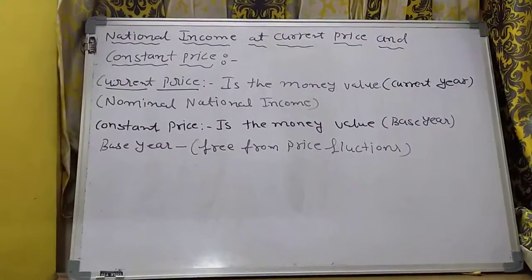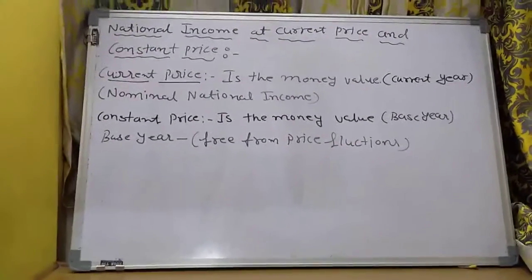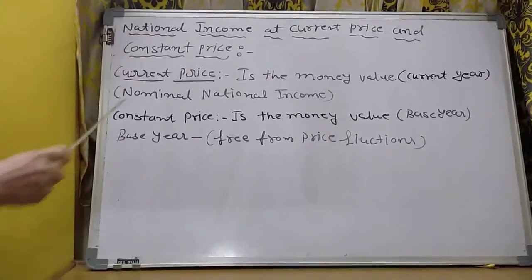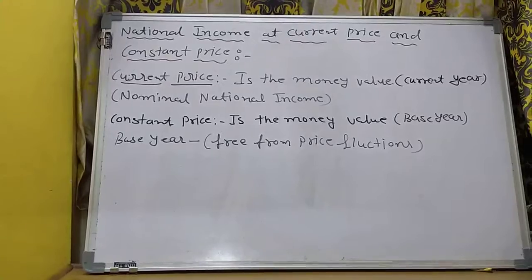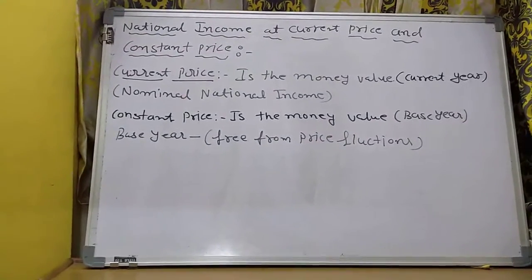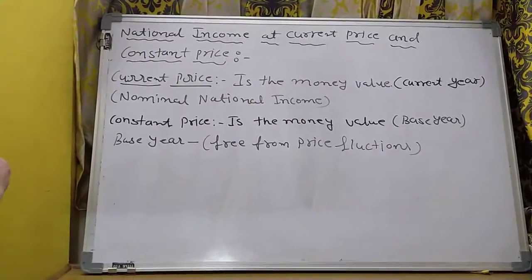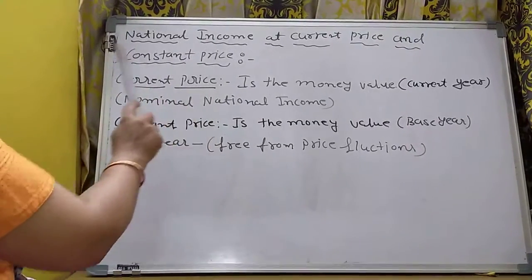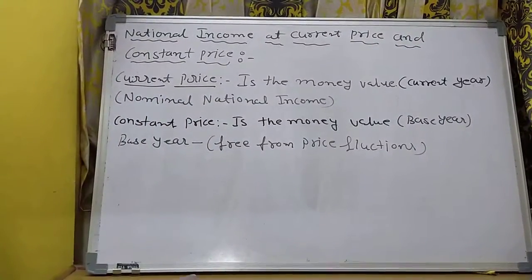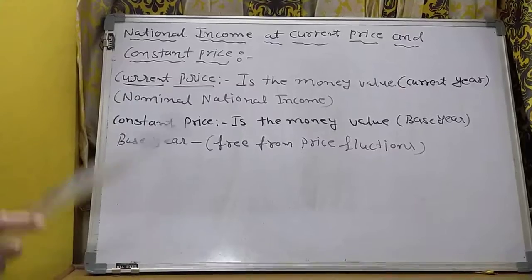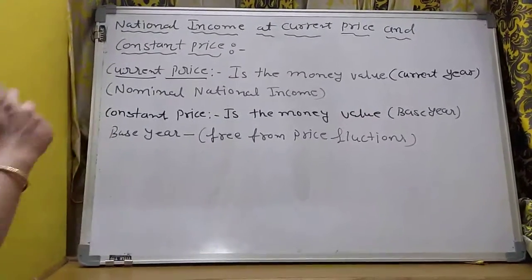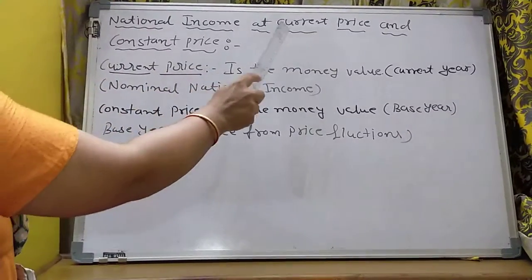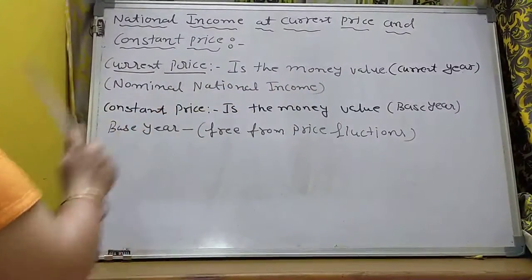Good morning, students. Now we will start our new topic, national income at the current price and the constant price. This is the last topic of the national income chapter. We know what national income is and how to calculate it with the value added method, income method and expenditure method. Now the next topic is national income at the current price and the constant price.